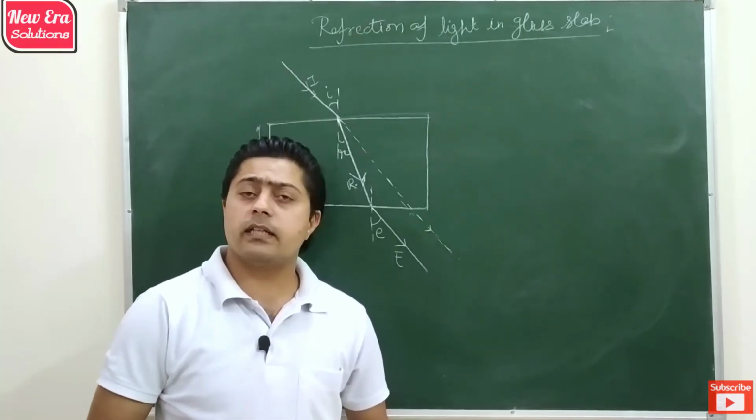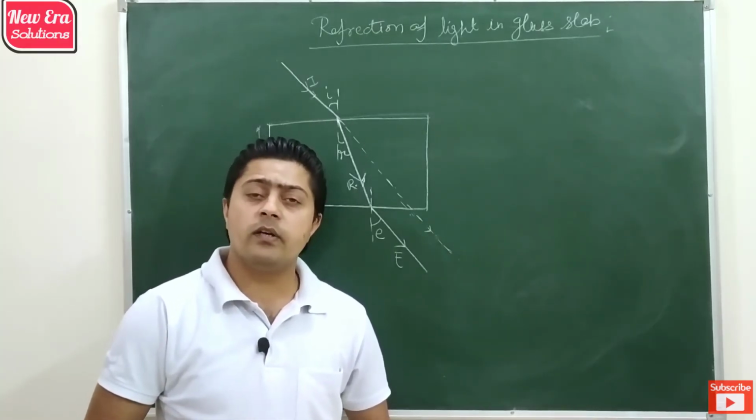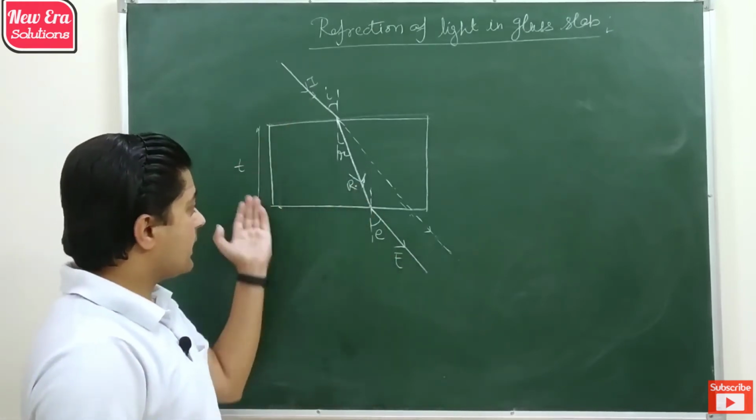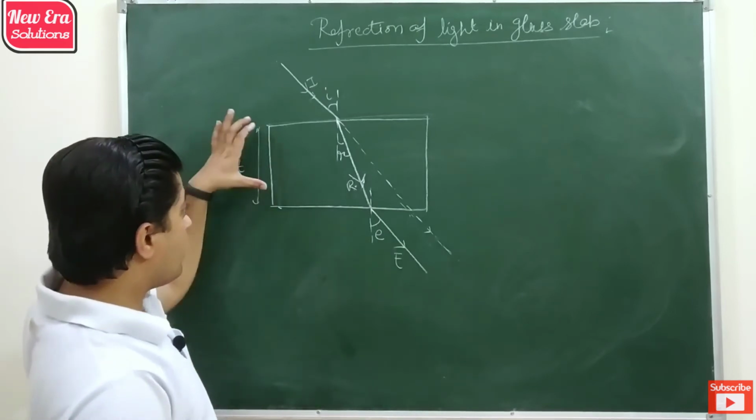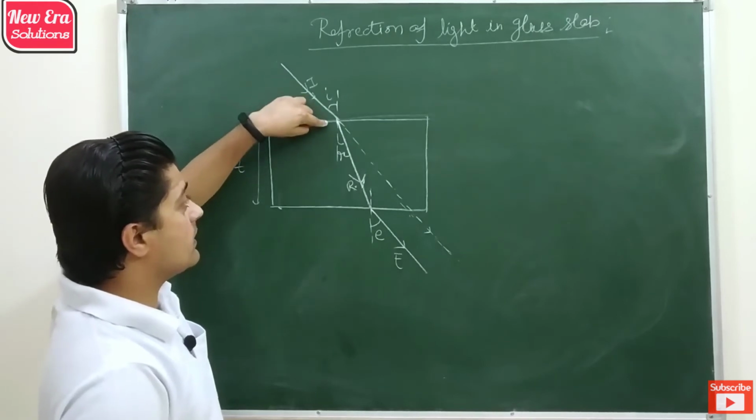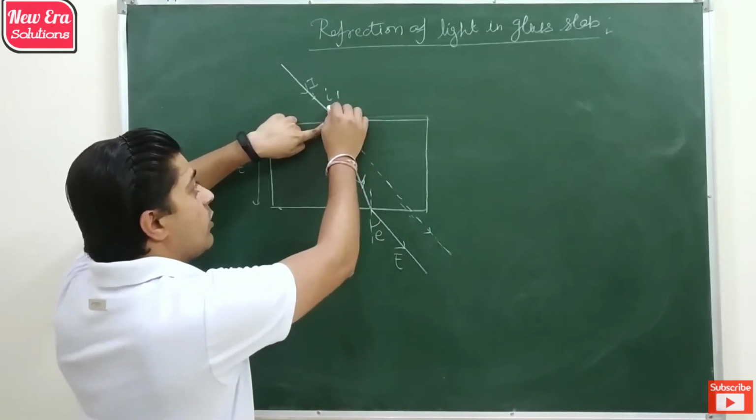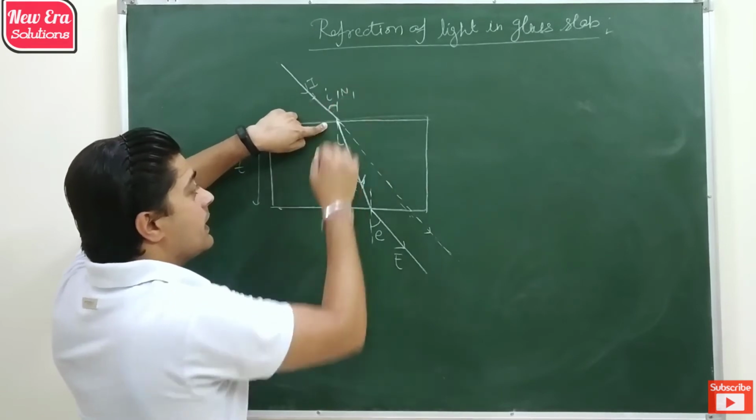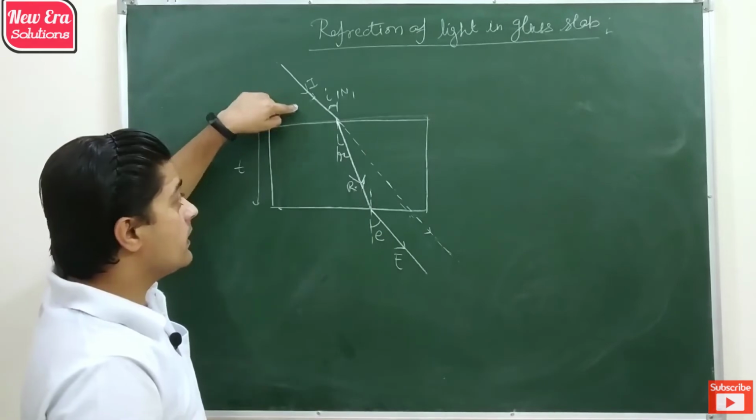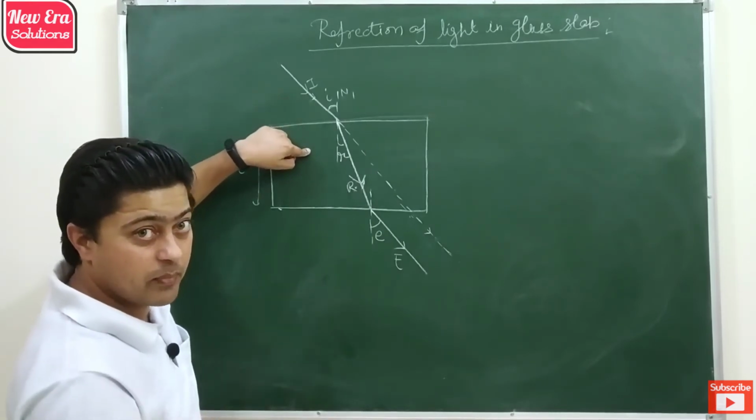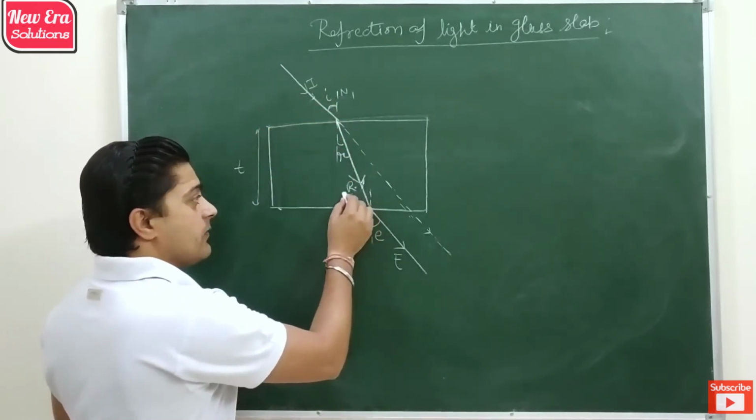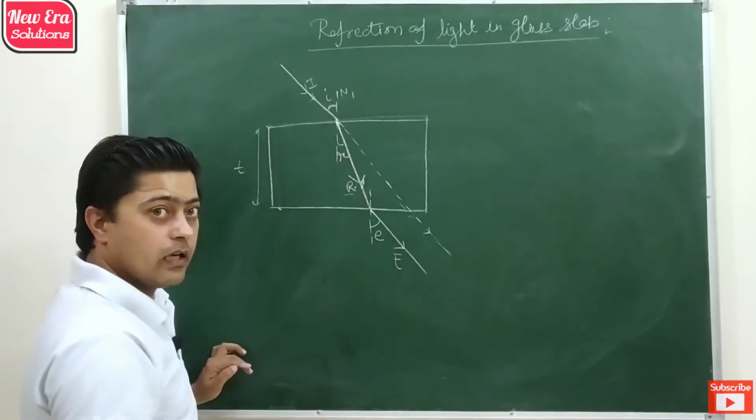Now let's discuss the refraction of light in case of rectangular glass slab. If we have a rectangular glass slab of thickness T and light falling on the surface by making an angle of incidence small i, then due to its motion from air to glass, rarer to denser refraction is applied and light bends towards the normal, and this is the refracted ray making an angle r.